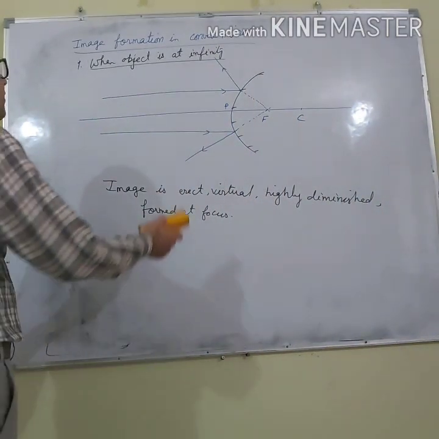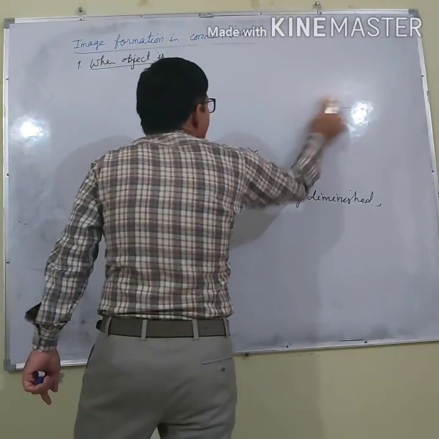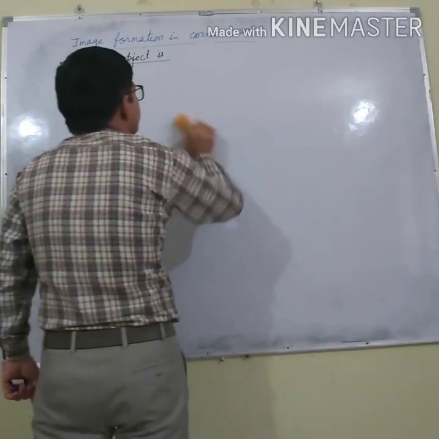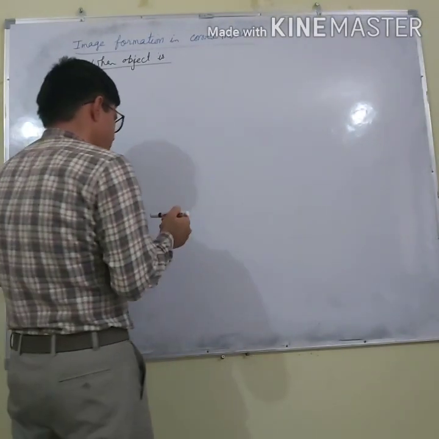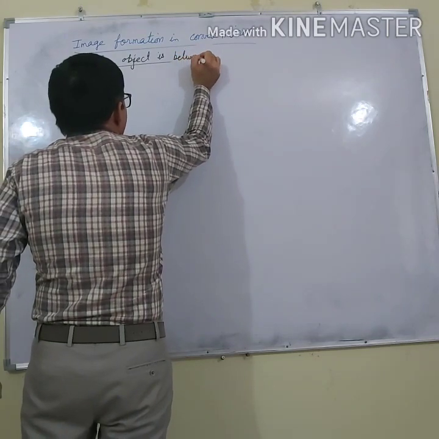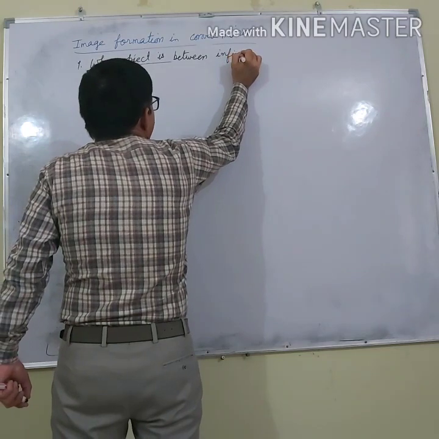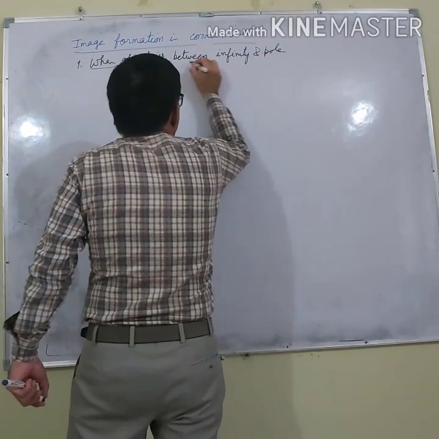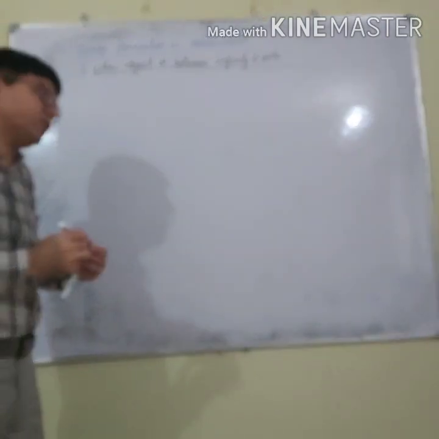And the second point is when the object is between infinity and the pole of the convex mirror.